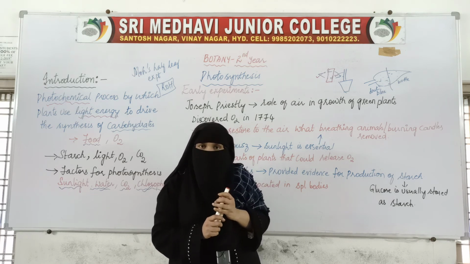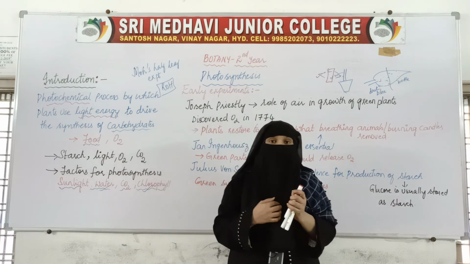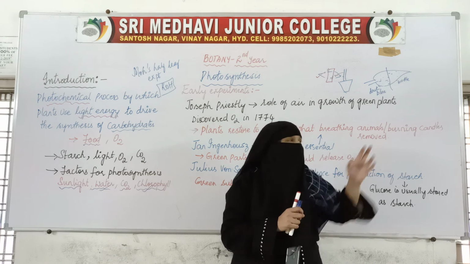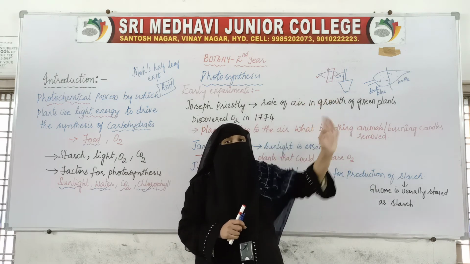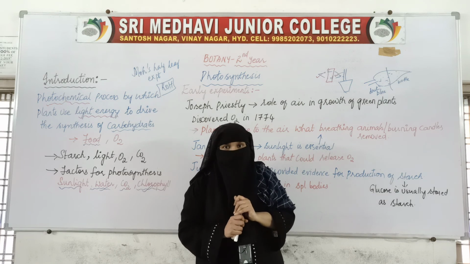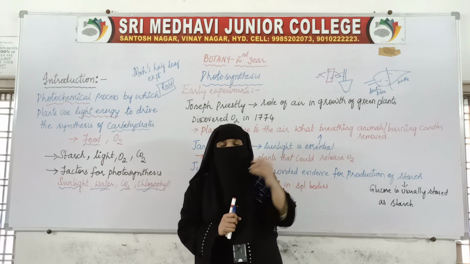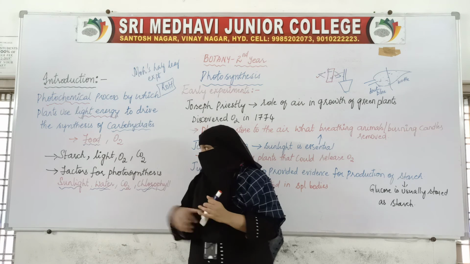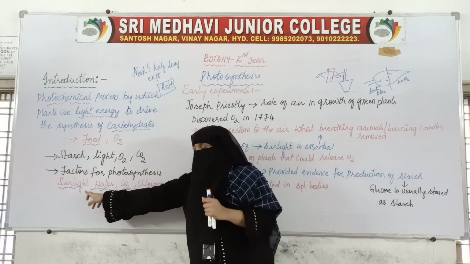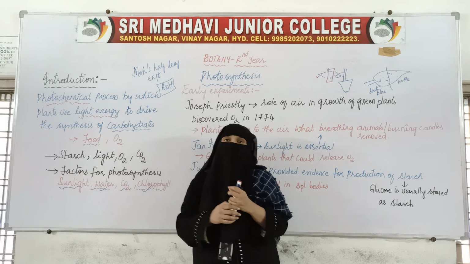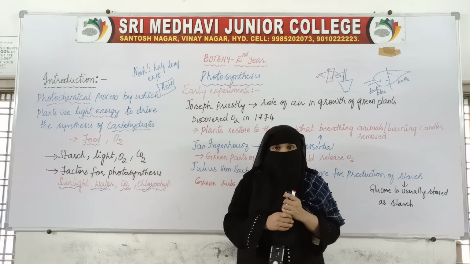We check whether photosynthesis has been performed by the presence of starch. This part of the leaf has not shown any presence of starch. So even though all other factors were present, in the absence of sunlight, photosynthesis cannot be performed.